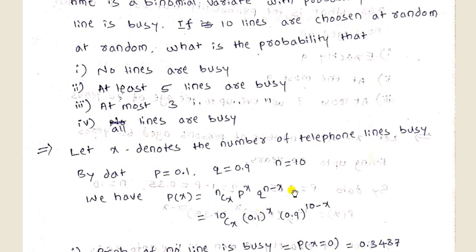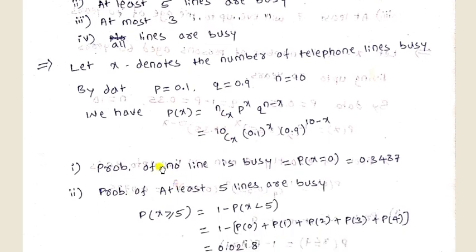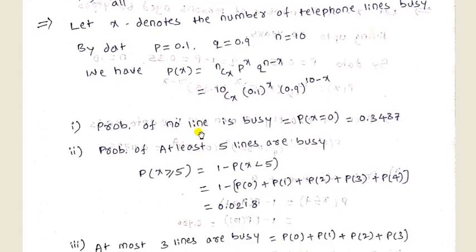For the binomial distribution formula, substitute P, Q and N values, then start these terms one by one. First one is the probability of no lines being busy, meaning all 10 lines are working, therefore X is equal to 0. Substitute X equal to 0 and you'll get 0.3487.